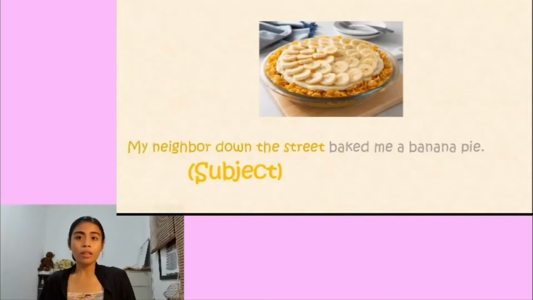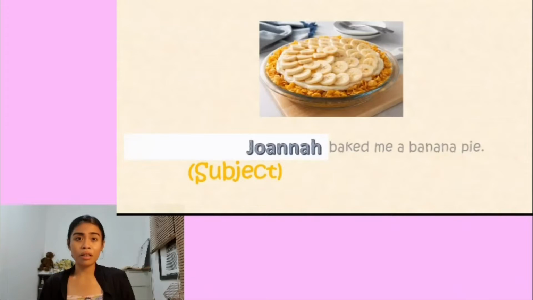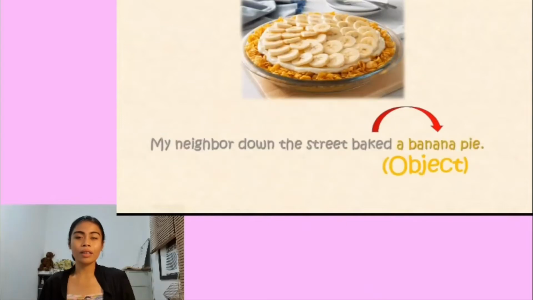Okay, let's go to another example. My neighbor down the street baked me a banana pie. If we can replace my neighbor down the street with pronouns like he or she, or names like Jonathan or Joanna, then we have a noun phrase. Have you noticed that we have 2 noun phrases in the sentence? Yes, you're right. A banana pie is a noun phrase that functions as an object of the verb baked.